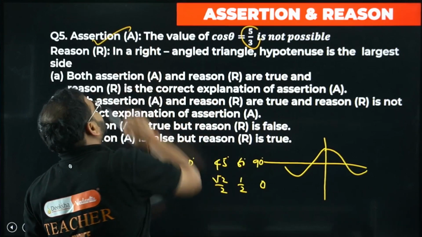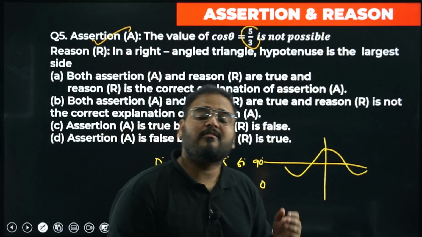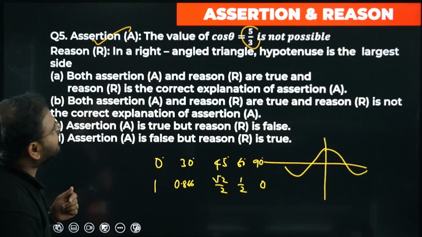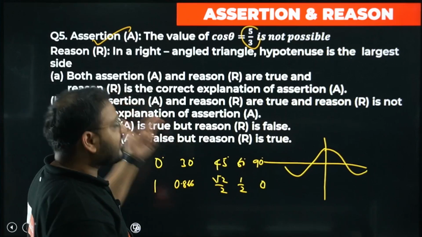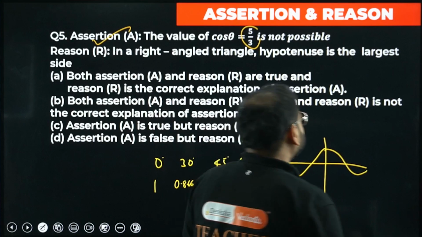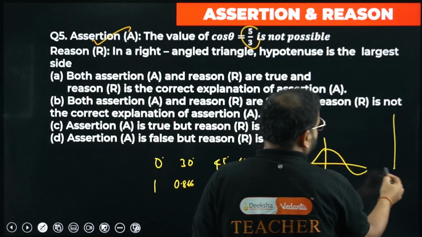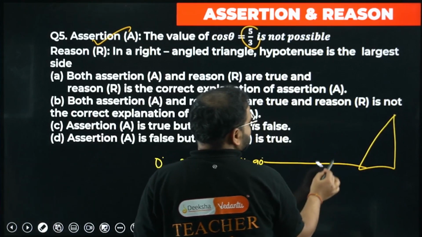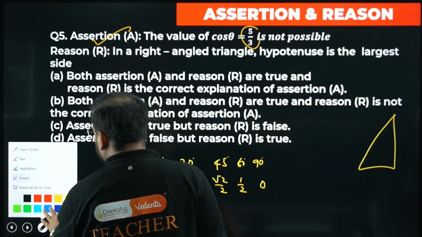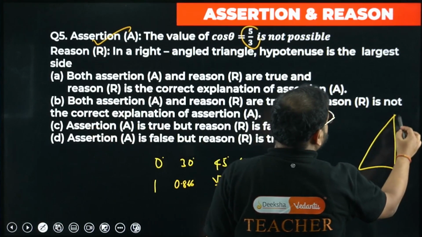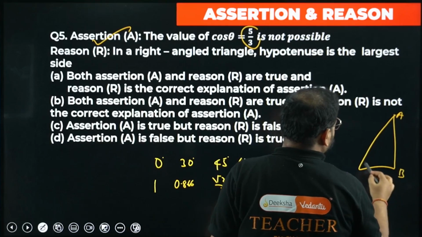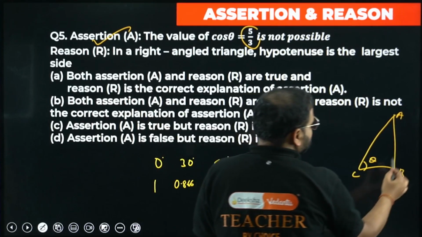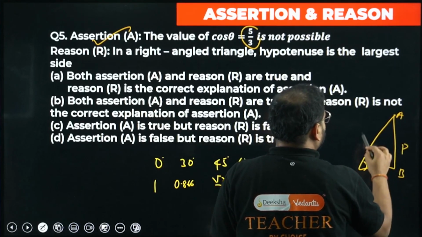So assertion is true. Cos or sine cannot have a value more than 1. Clear? Remember this statement: in a right angle triangle, hypotenuse is the largest side. That's the reason. If I draw a right angle triangle over here and erase this graph of cos theta, not required for us right now, we'll learn it next year. This is A, this is B, this is C, let's say. Angle theta is there. This is perpendicular, this is base, this is hypotenuse.